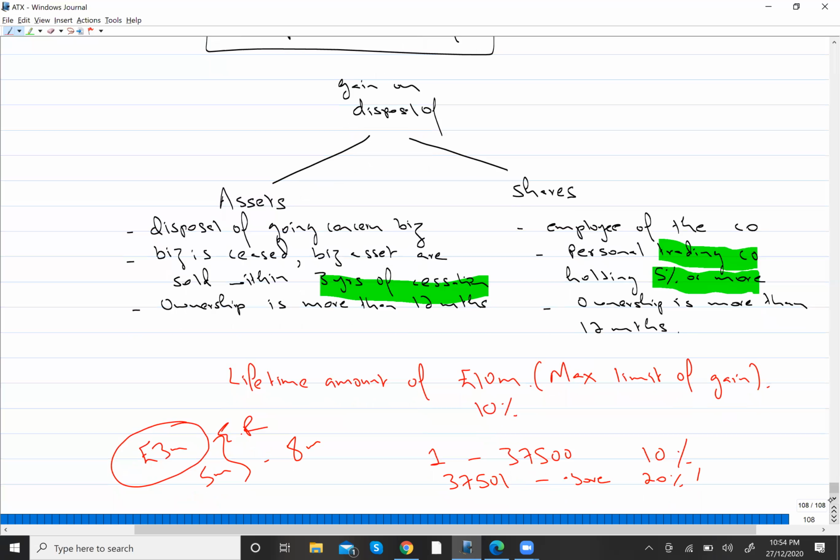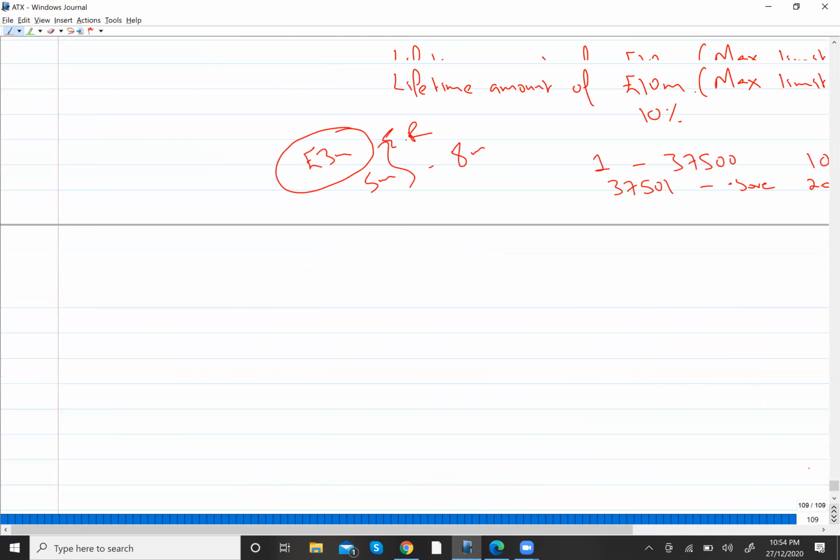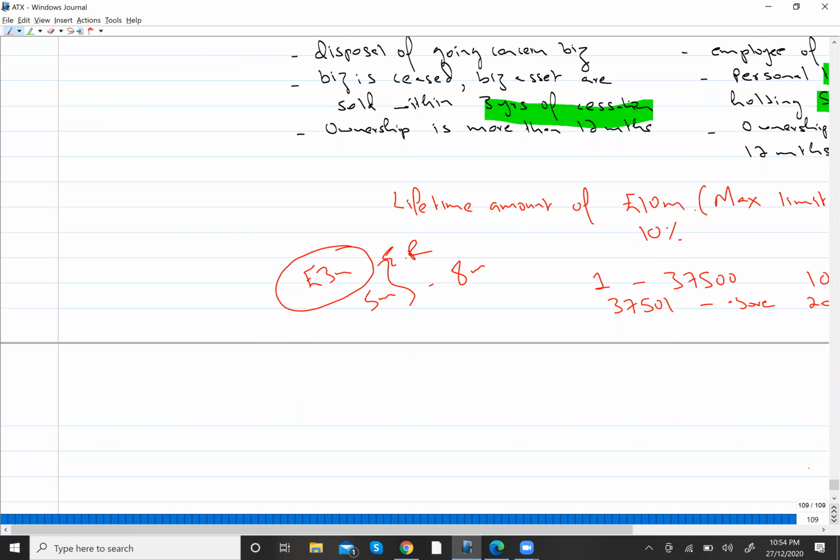Okay, now next thing. In the question, there will be a number of assets. I'm talking about the exam question. In the exam question, there will be a number of assets and a number of shares. Now maybe some of the shares are eligible for ER relief and some might not be eligible, because in the case of shares, you need to fulfill certain conditions, right? For example, what was the condition? The individual should be an employee of the company,